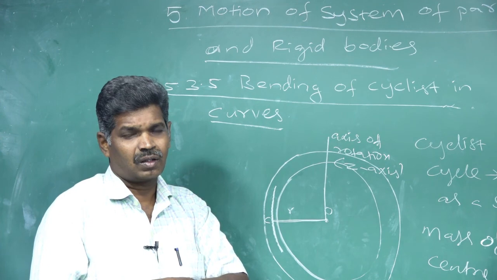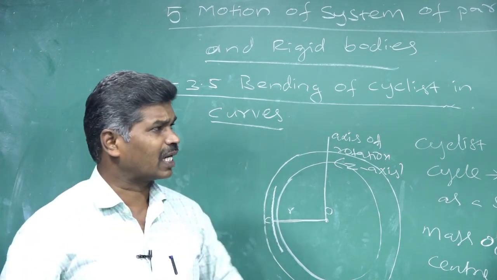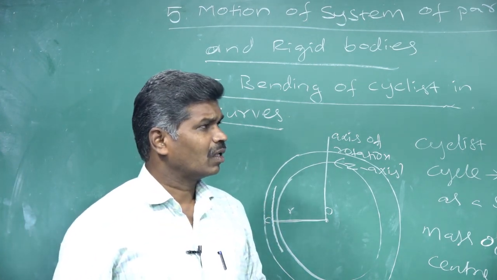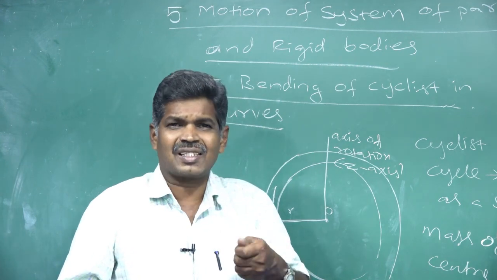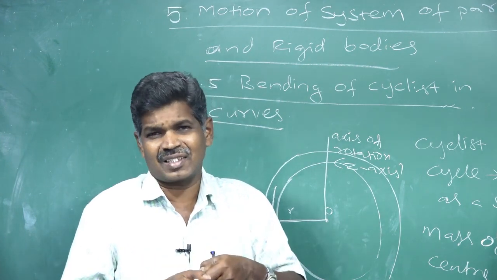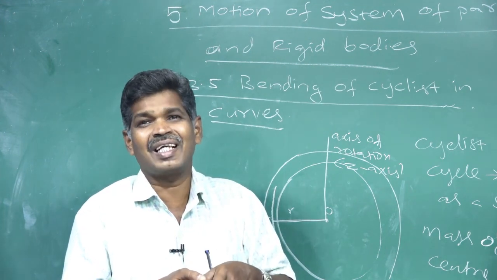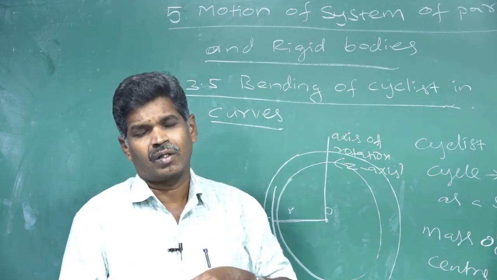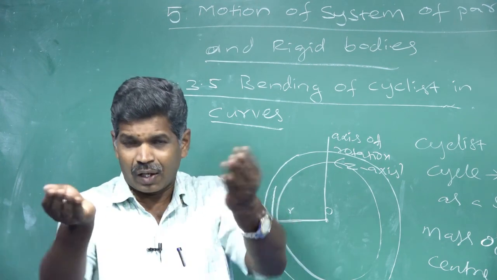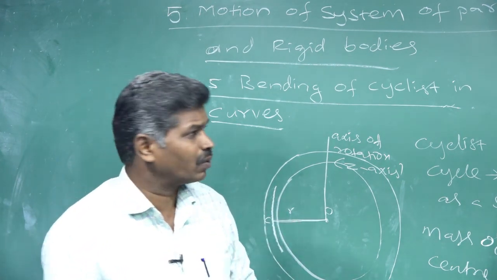Okay. Next, we take the cyclist with the cycle as a system. That system is going to be at rest in a rotating frame. Imagine the total path as a disc shape.